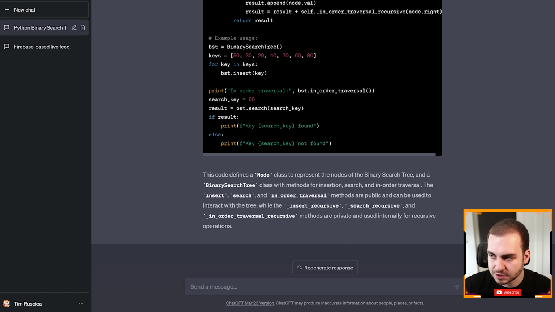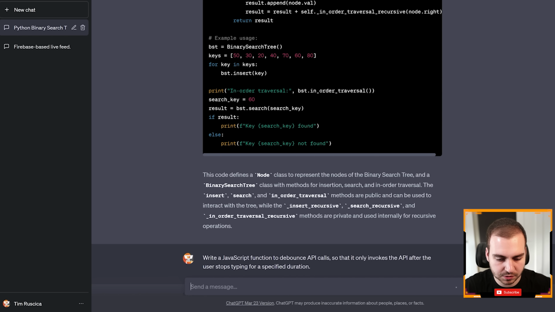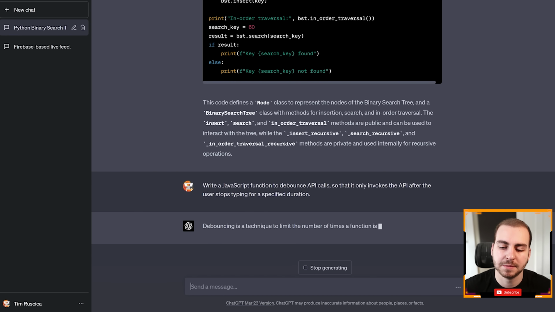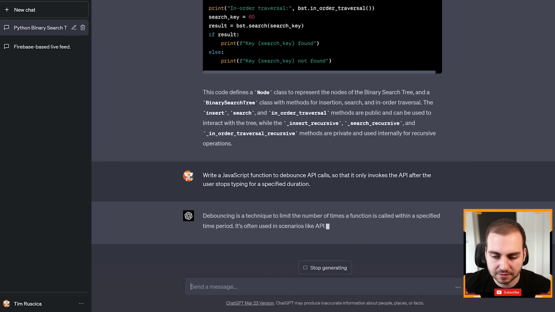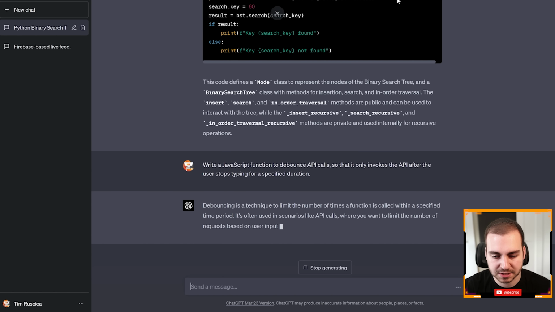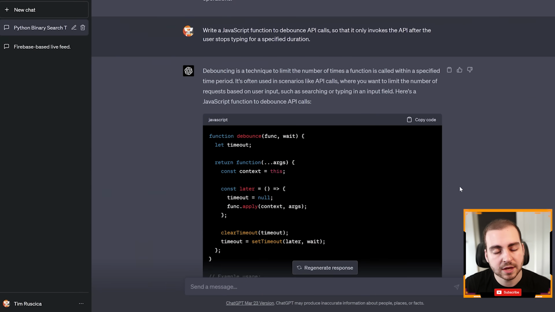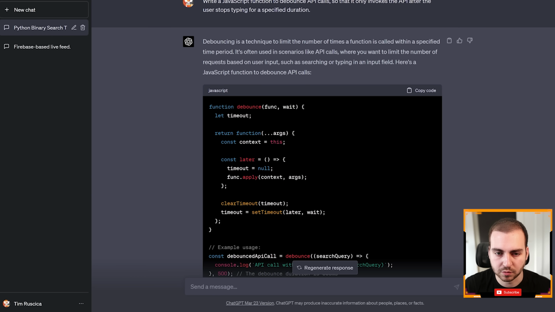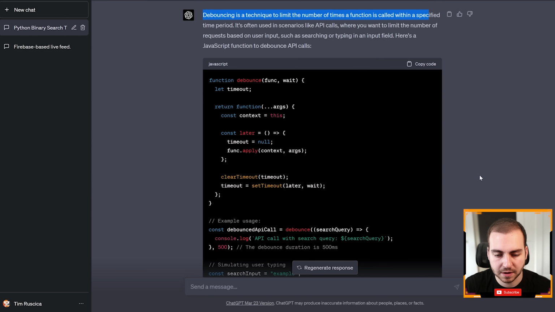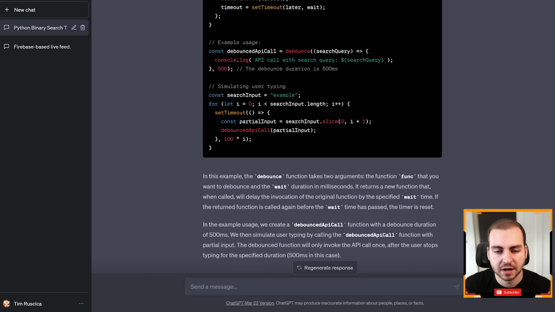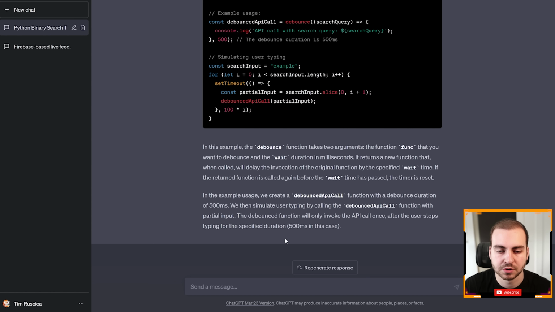Anyways, let's do a few other snippets just so you get an idea here. Let me paste in this one. So this is: write a JavaScript function to debounce API calls so that it only invokes the API after the user stops typing for a specific duration. Okay, so it was able to successfully give this to me. You can read through what debouncing is if you don't know what that is and see the code output here. And then again, you would want to make sure that this code is valid.